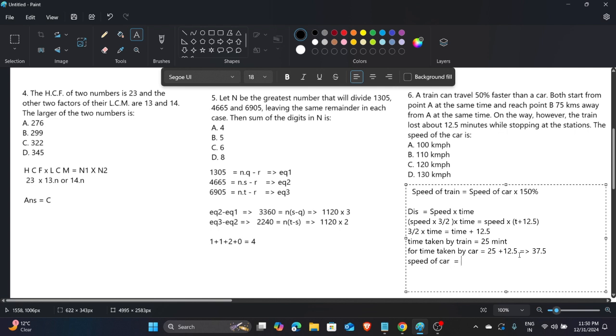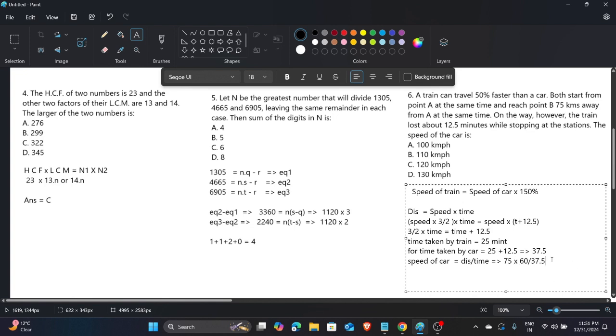Now the speed of the car. We have the time and the total distance, so the speed of the car is distance divided by time. So 75 divided by 37.5. Now observe that the answer is needed in kilometers per hour, and the time we have is in minutes. To convert it into hours we have to divide the minutes by 60, which is the same as multiplying the numerator by 60.